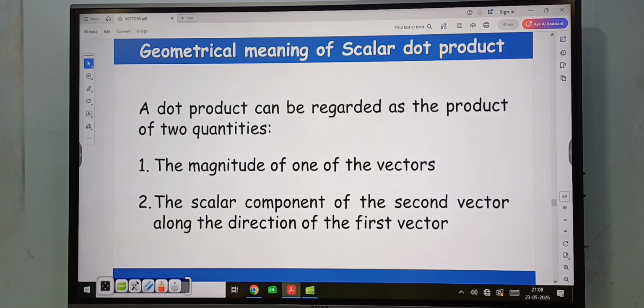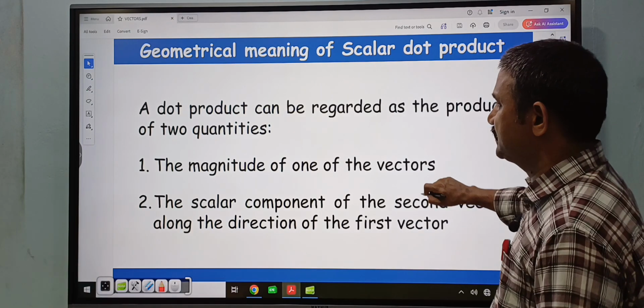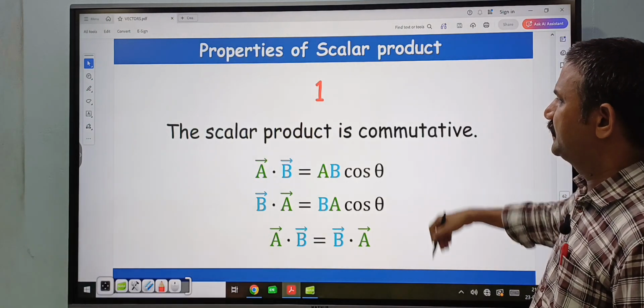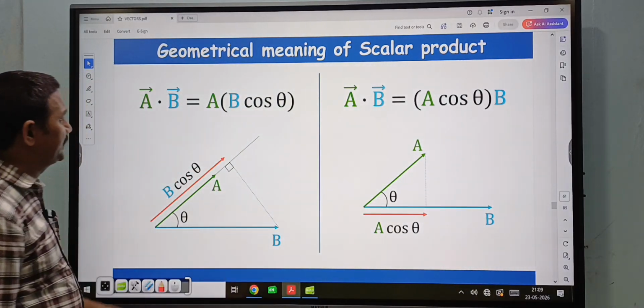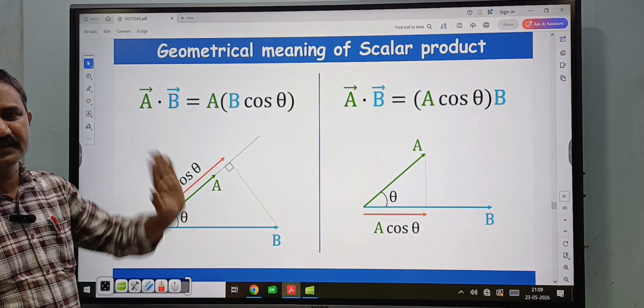What is the geometrical meaning? Scalar product and dot product both have the same meaning. A dot product can be regarded as the product of two quantities: the magnitude of one of the vectors, and the scalar component of the second vector along the direction of the first vector. See here, A bar dot B bar is equal to A into B cos theta.